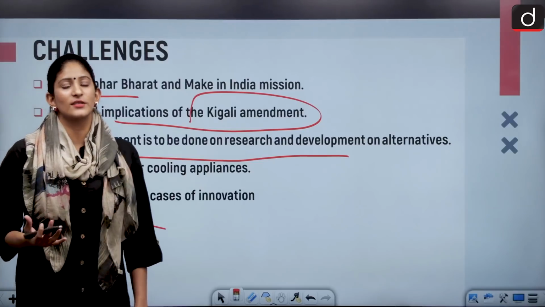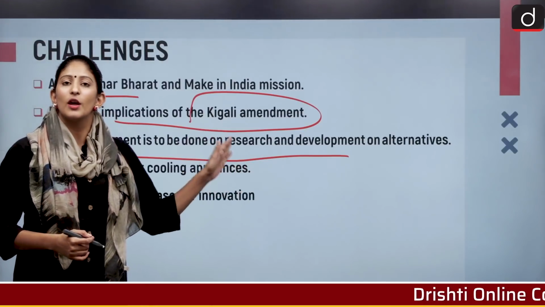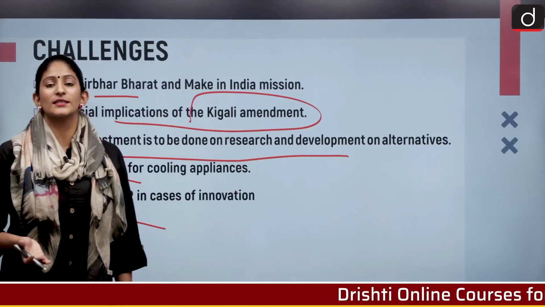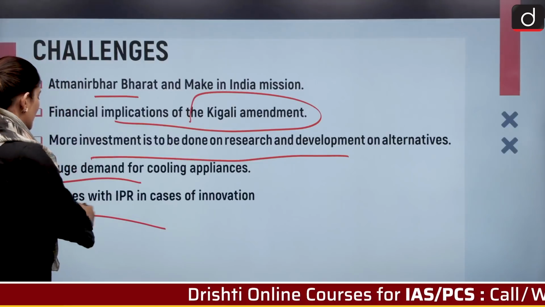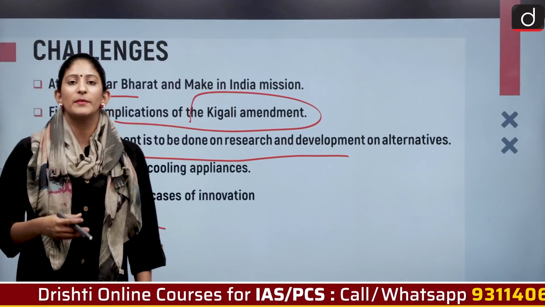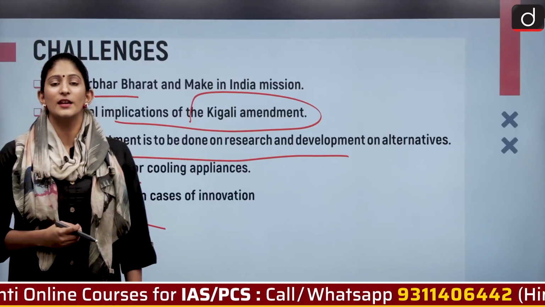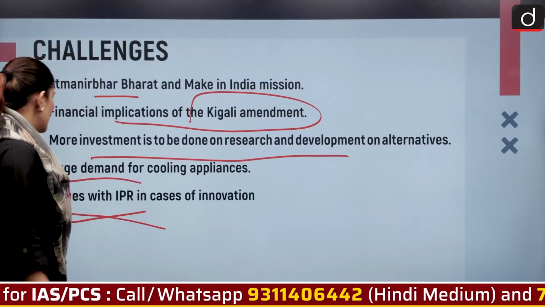The manufacturing industries, if they do not get the proper cooling agent and a sustainable substitute gas for it, what will happen? That is also a challenge. And because of the innovation and research and development, patents should also be costing a lot. Patent rights, how to protect them, that is also another challenge.